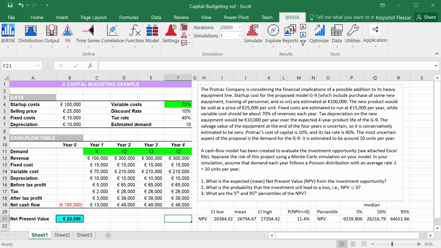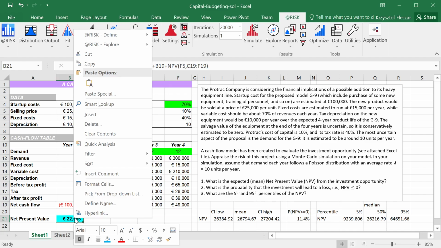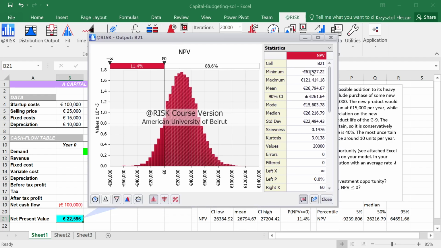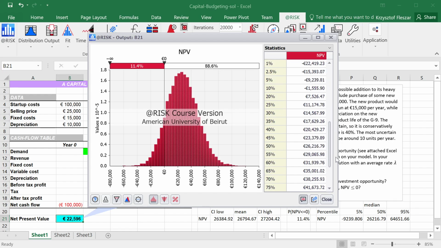So what did we learn from this simulation of capital budgeting exercise? Well, we really found out what is the range of possible values and the distribution of those values, right? So we know we can have as much as 61,000 euro loss or as much as 121,000 euro of profit. We learn the mean, we learn the median or the percentiles, right?